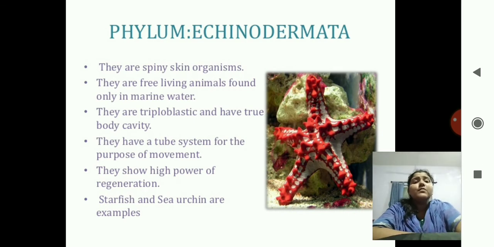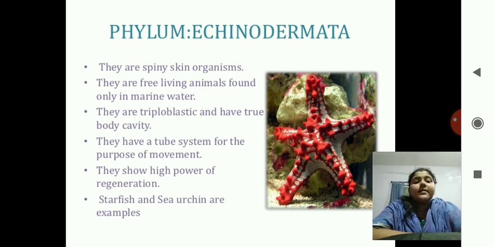Next phylum is of Echinodermata. Okay, the Greek word echinos. Echinos means spines and derma means skin. Okay, the skin which have the spines are known as Echinodermata. They are spiny skin organisms, free living animals found only in marine water. They are triploblastic and are coelomates. They have tube system for the purpose of movement. They show high power of regeneration.